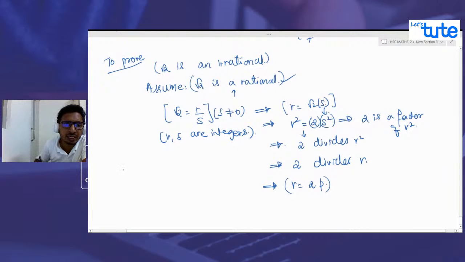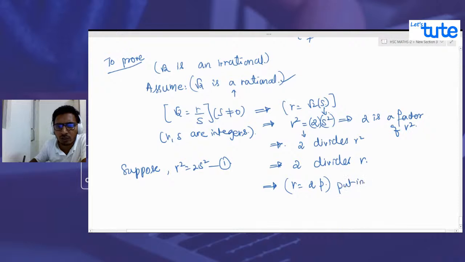So let's suppose we are considering r squared equals 2s squared as equation 1. So let us try to put this in 1. What do we get? We will get 2p squared equals 2s squared, correct? This is what we are going to get. So this gives us 2 squared, that is 4p squared equals 2s squared. Correct? S squared, I opened the bracket, so I got squared.